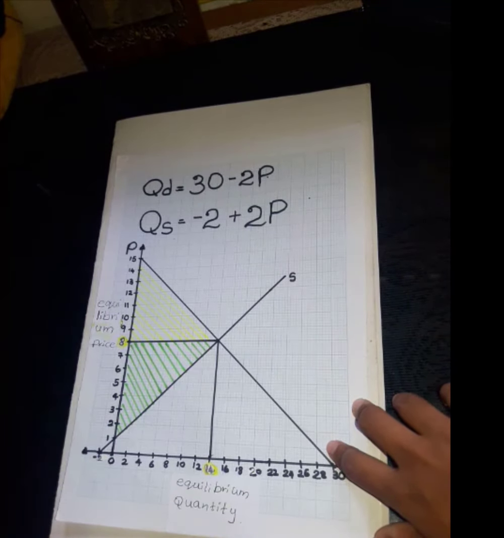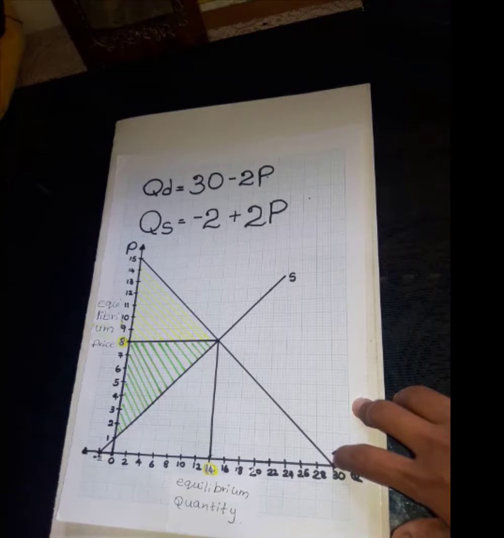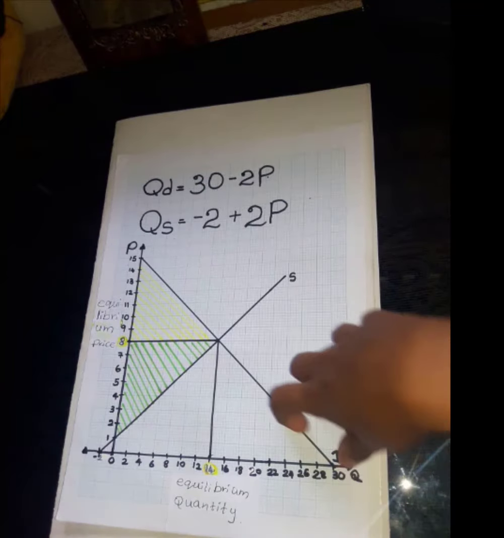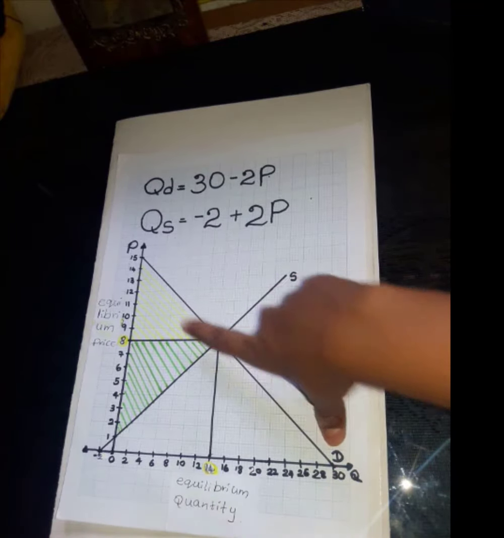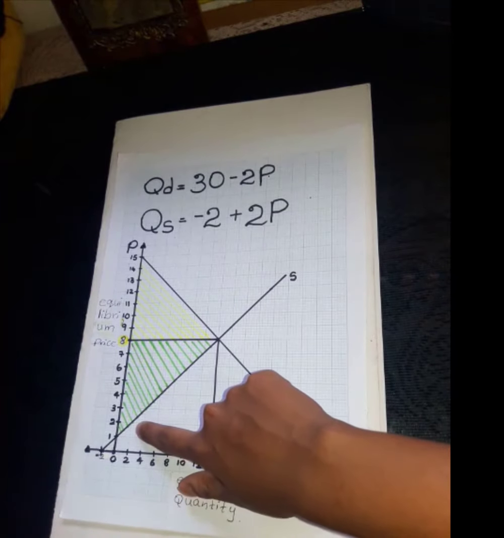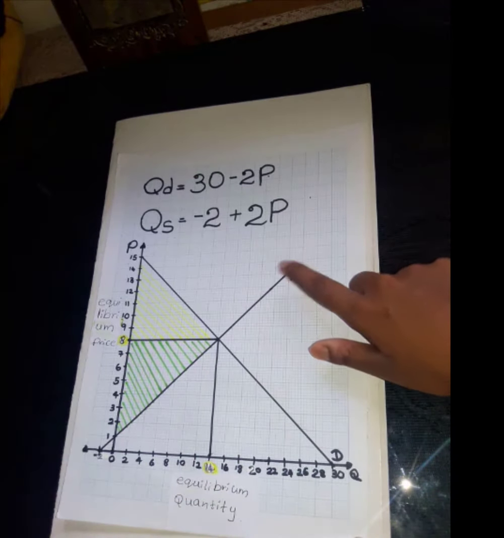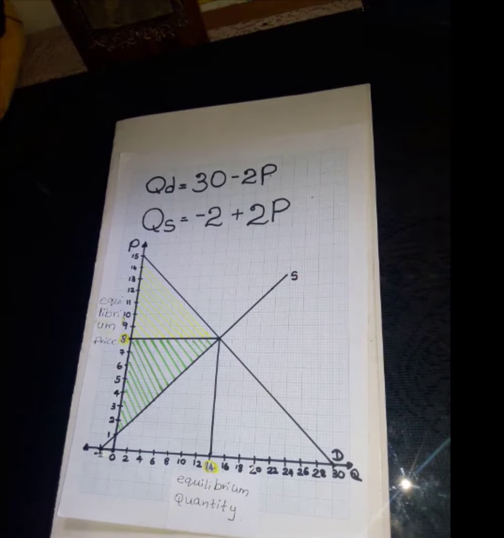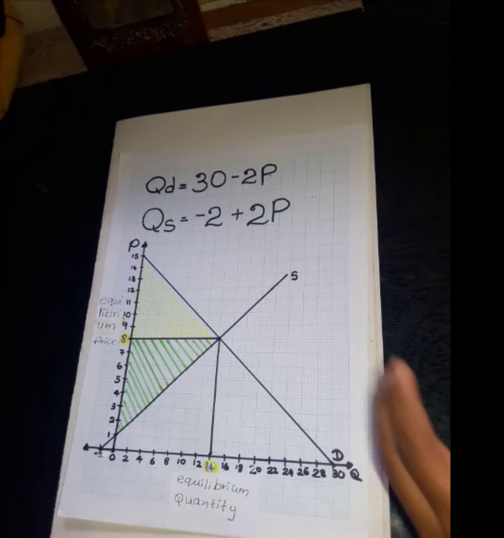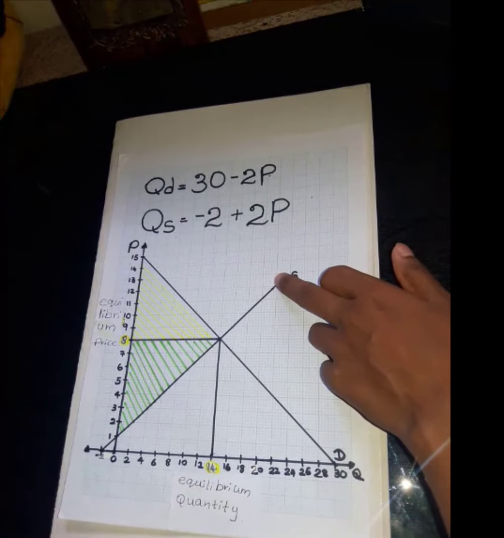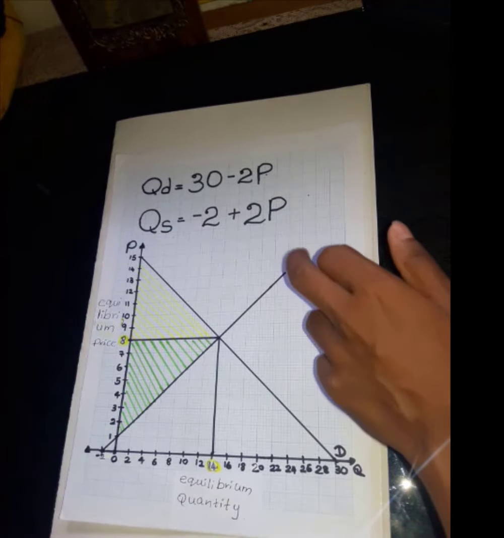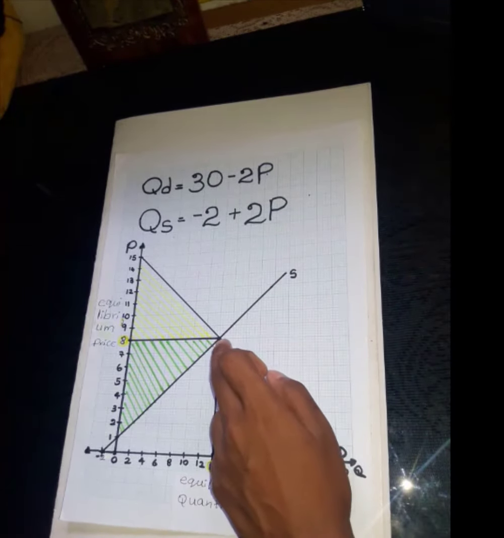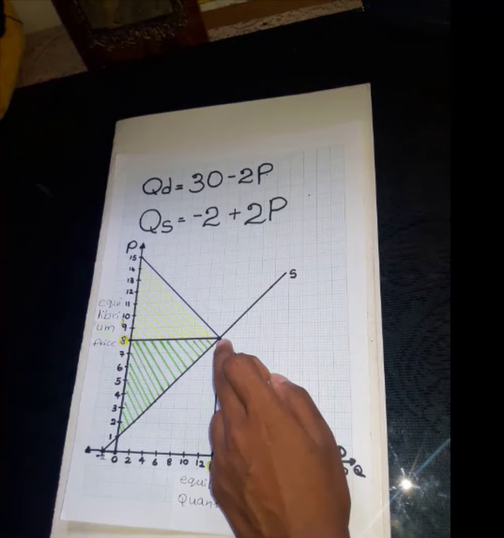So, according to the above demand and supply equations, I have drawn the demand curve like this and I have drawn the supply curve like this. We can see that according to these demand and supply forces, the market equilibrium has been decided at this point.